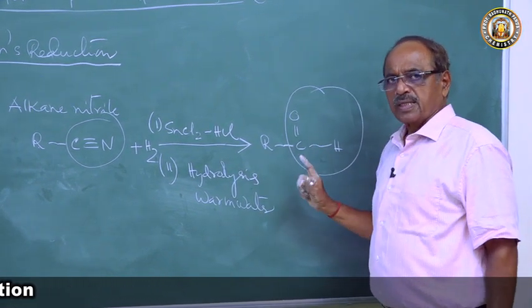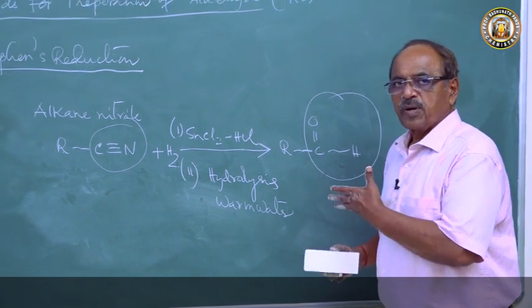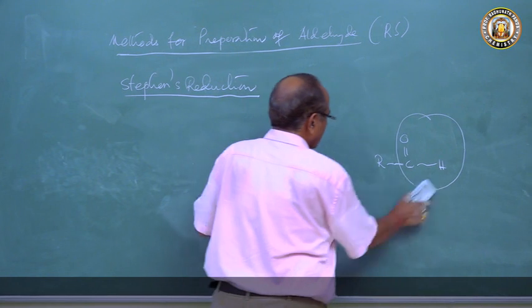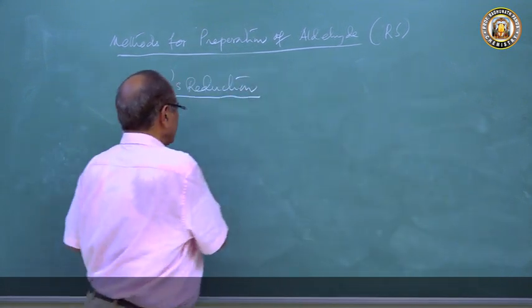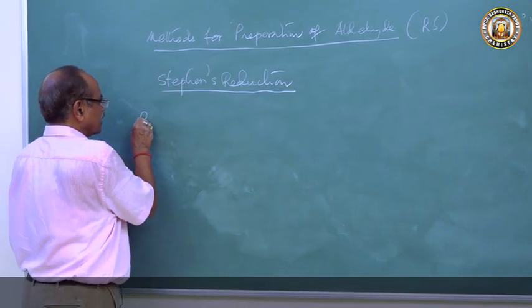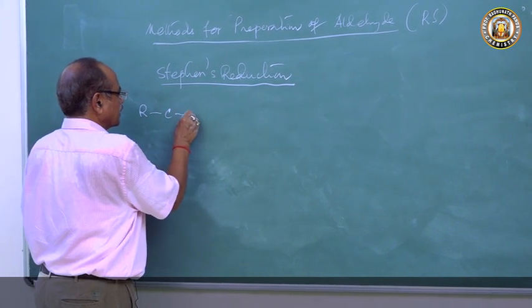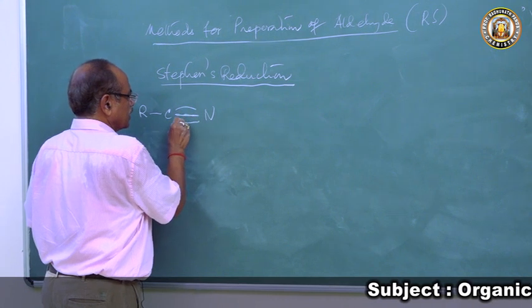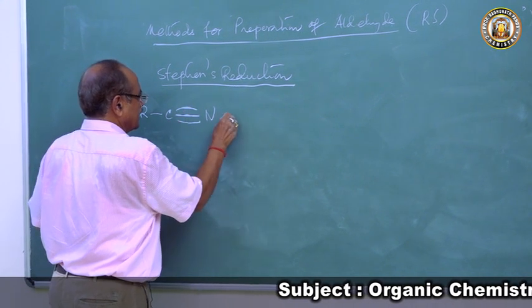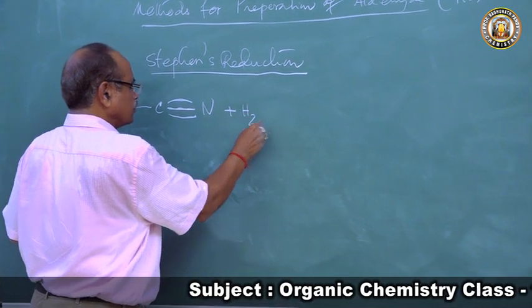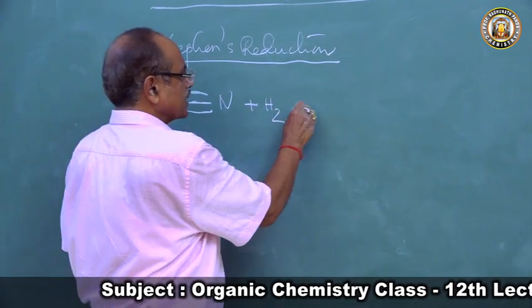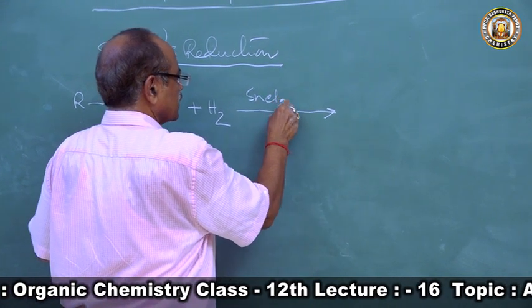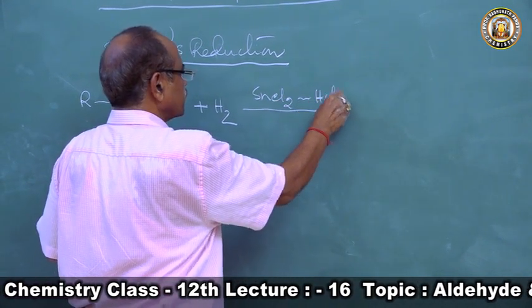So this is the principle. Now we will write the stepwise reaction, how it takes place. We take alkyl cyanide, RCN, with one sigma bond and two pi bonds, and we heat it with hydrogen, with stannous chloride as the reducing agent, supported by HCl.